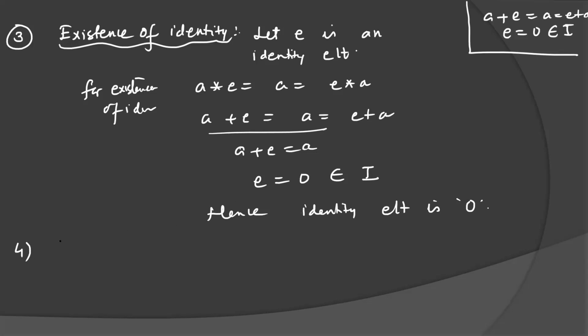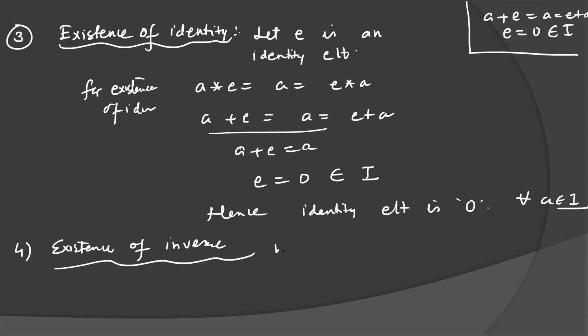The fourth property is existence of inverse. For every A belonging to set I. Remember this, for every A, we will get the same identity. You can check for any number, you will get the same identity. Existence of inverse: we have A operation P equal to P operation A, then A plus P equal to 0.